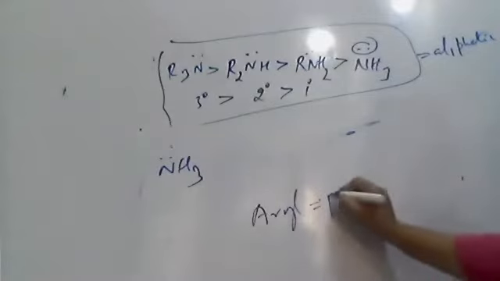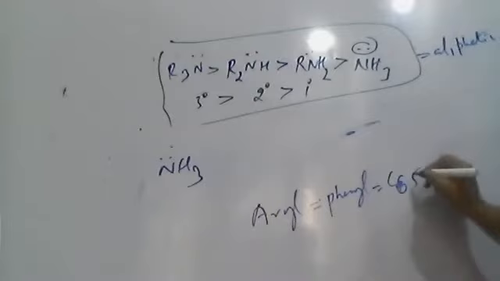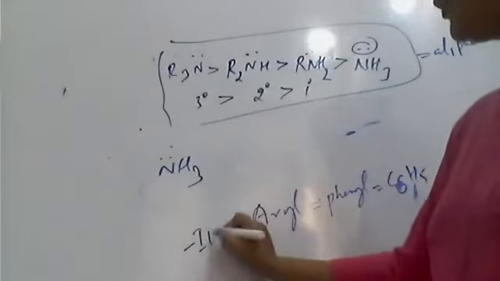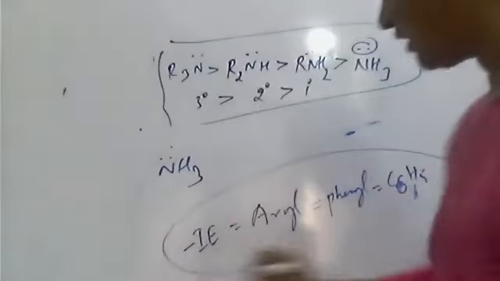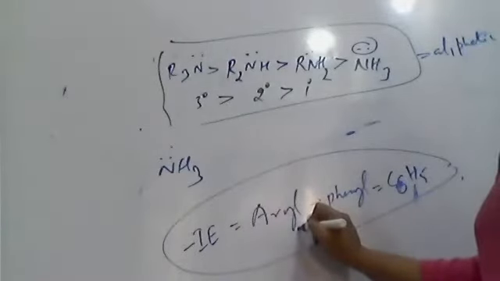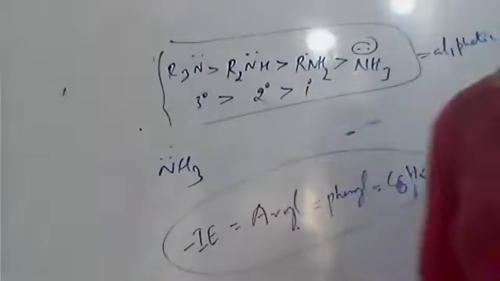Aryl means the best example is phenyl, that is C6H5. But remember, this group is an electron withdrawing group. Electron withdrawing means this aromatic ring, or aromatic compounds which obey the 4n plus 2 pi rule, Huckel's rule.